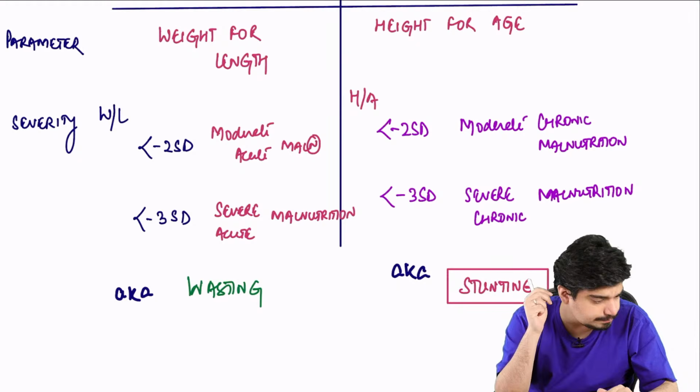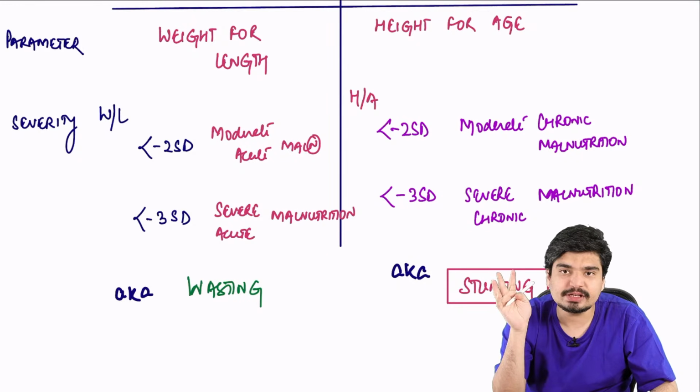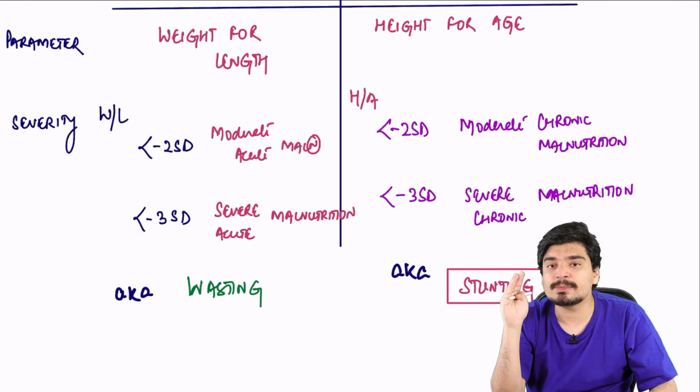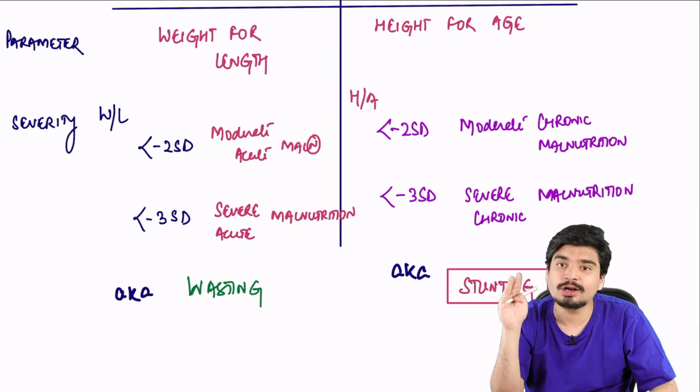Very good. Wow. Vani has done it perfectly, right? If height for age is less than -2 standard deviation, it is chronic malnutrition or stunting. If weight for length is less than -2 standard deviation, it is acute malnutrition or wasting.